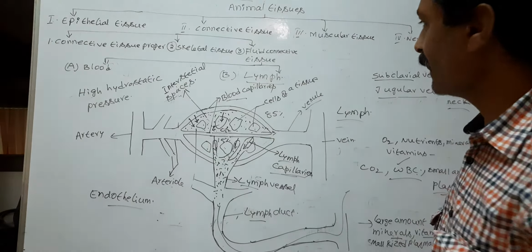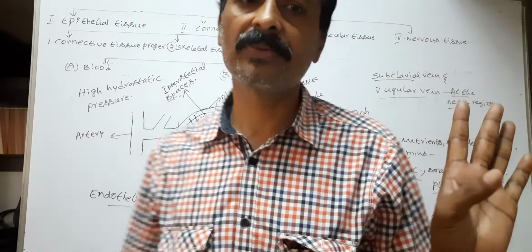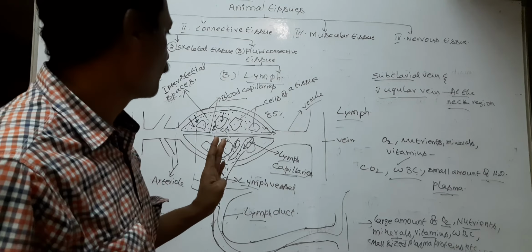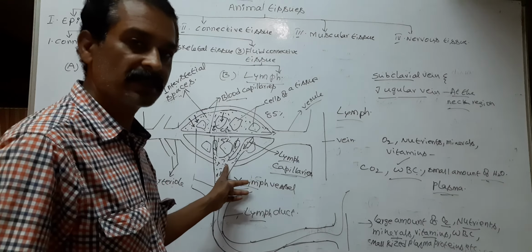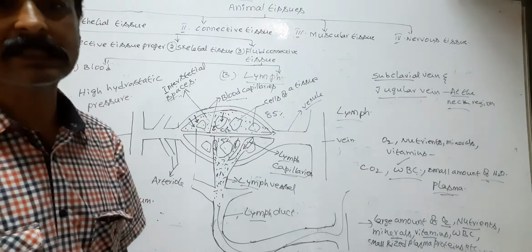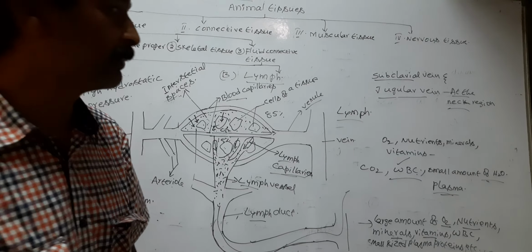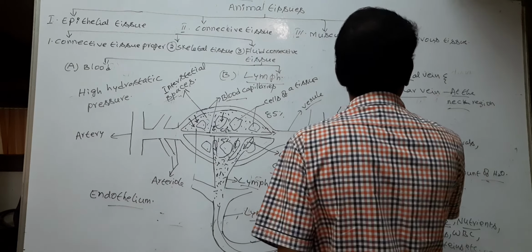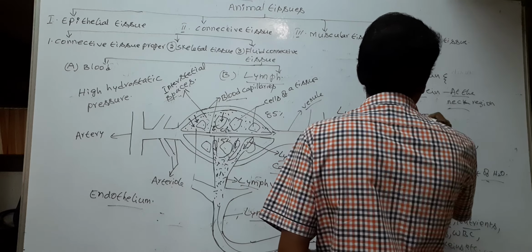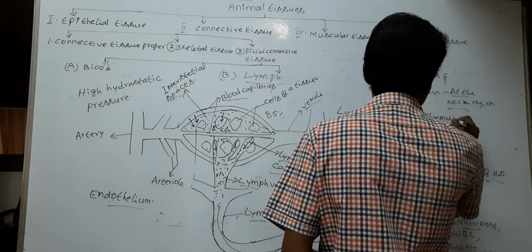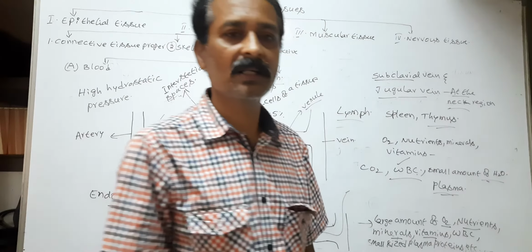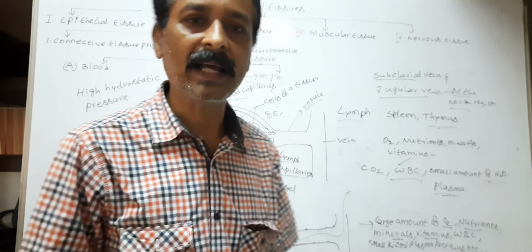Here the lymph circulatory system consists of lymph, the colorless fluid, lymph capillaries, lymph vessels, lymph ducts, and some organs such as spleen, thymus, etc. Here spleen and thymus are lymphatic glands.